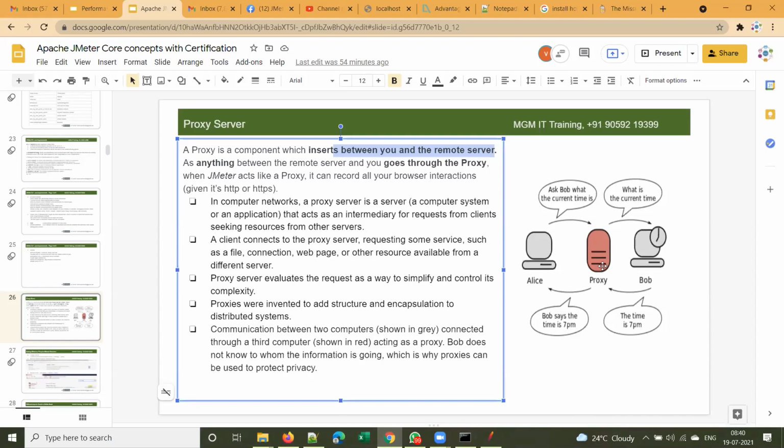Yes, sir. So when you record a script with JMeter, you have to set JMeter as a proxy between the browser and server. You will be interacting with the application through a browser, so you set JMeter as a proxy between your browser and server, so that any communication happening between browser and server goes through JMeter and it can record those interactions. It can record all your browser interactions. Is it clear, guys?